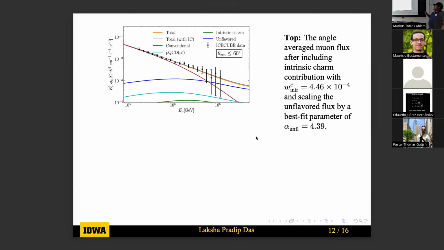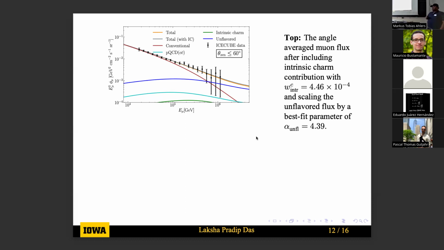Let's say we have an intrinsic charm with a normalization such that we saturate the upper bound on the prompt neutrinos, and we rescale the unflavored contribution. We find a scaling of 4.39. That means we need to multiply the total unflavored flux by a factor of 4.39.